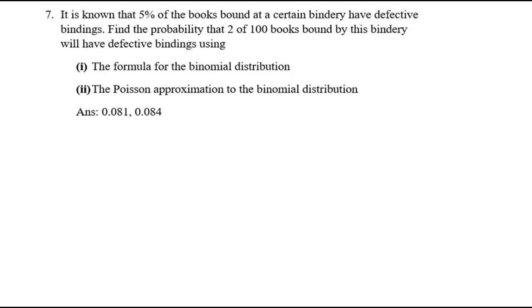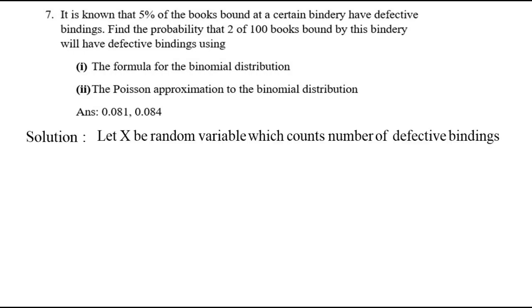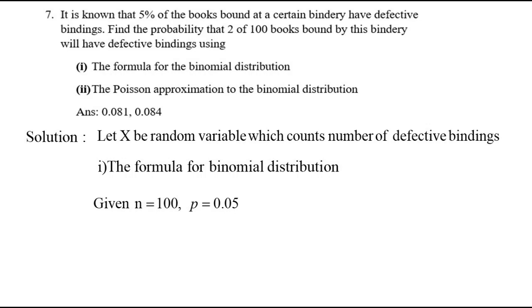That's it. Next question. It is known that 5% of the books bound at a certain bindery have defective bindings. Find the probability that 2 of 100 books bound by this bindery will have defective bindings using both binomial distribution and Poisson distribution. If you are using binomial distribution, you have to find n, p, q. So here n is 100 and x counts the number of defective bindings. N is 100 and p is 0.05. Though it is less than 0.1, here they have asked us to use binomial distribution.